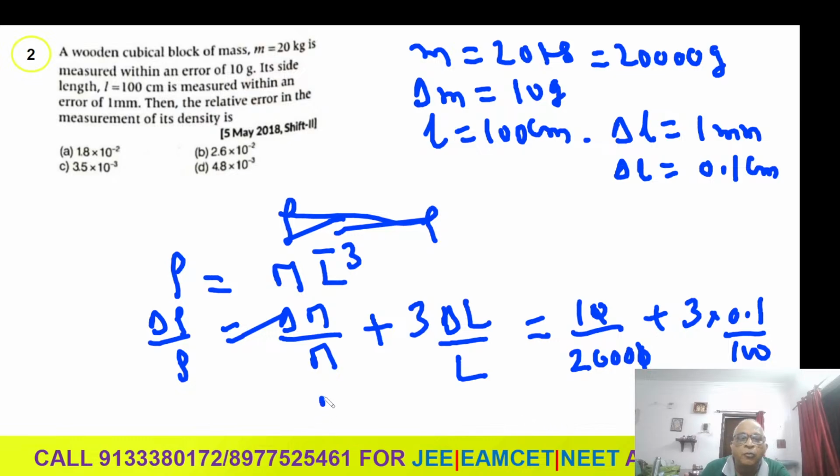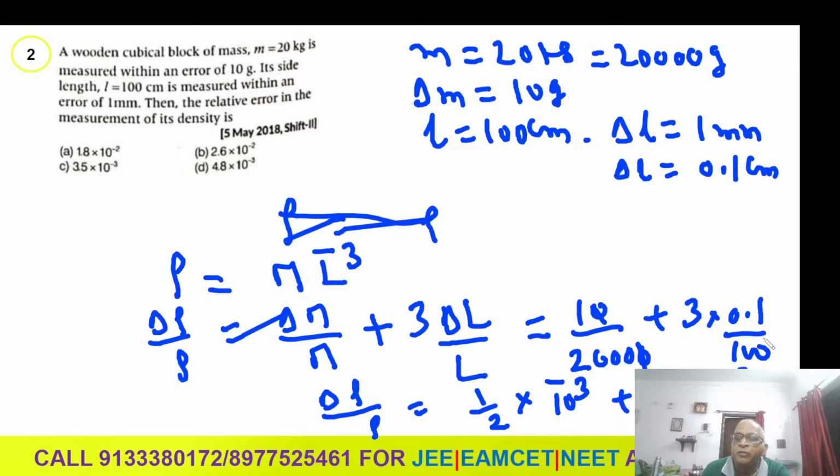So delta rho by rho is 1 by 2000, which is 1 by 2 into 10 power minus 3, that is 0.5 into 10 power minus 3. Plus 3 into 0.1 by 100, which is 1 by 1000, 3 into 10 power minus 3.